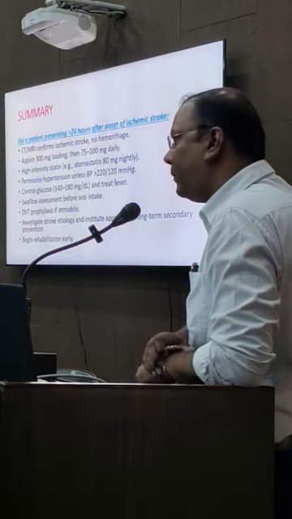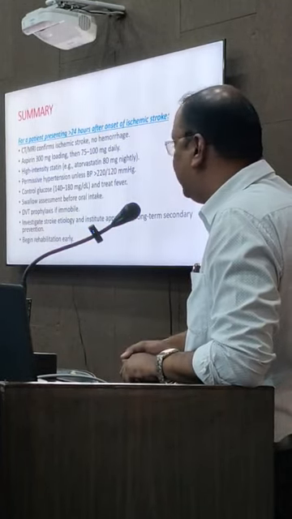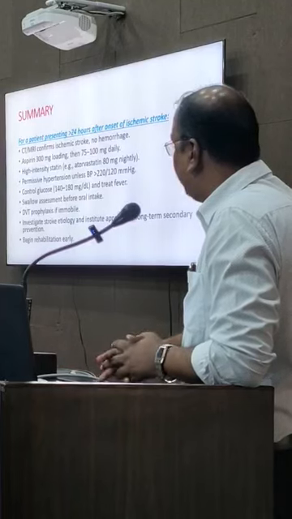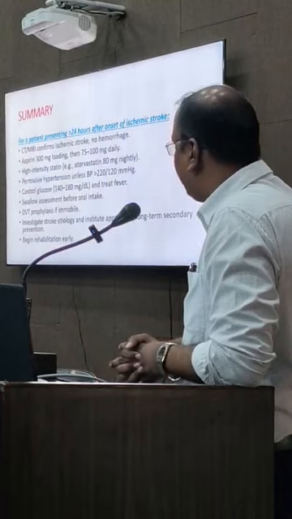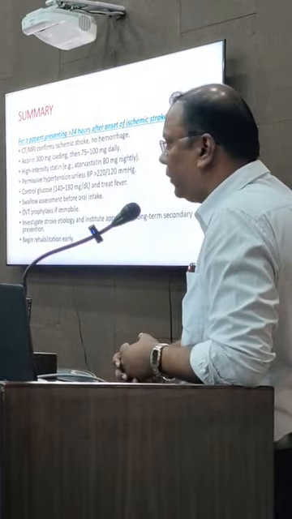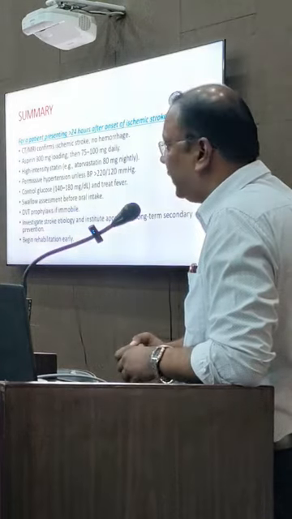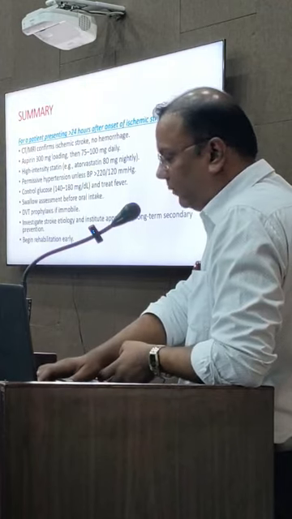That is, we need not treat hypertension if it's more than 220 by 120. Then only we need to treat. Glucose sugar range should be 140 to 180. Swallow assessment by GUS test to be done. DVT prophylaxis for immobile patients, and we need to investigate the etiology of stroke, and appropriate long-term secondary preventions are to be given, and rehabilitation is to be started as soon as possible.